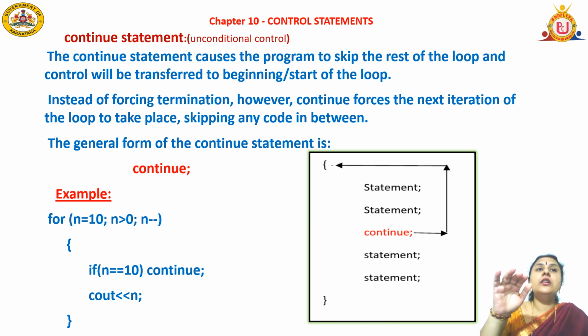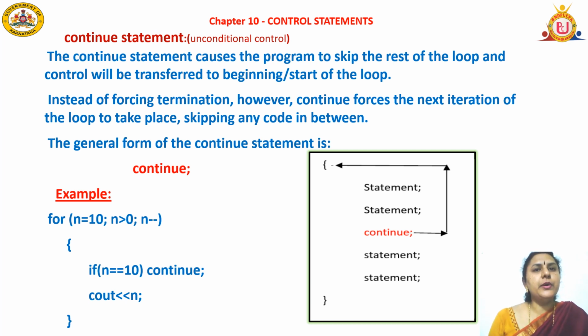So break will terminate the loop and it will come out of the block, but continue will go back to the statements. Instead of forcing termination, continue forces the next iteration of the loop to take place, skipping any code in between. The general form of the continue statement is statement 1, statement 2, continue. So it will go back to the loop. Next, statements 3 and 4 will not be executed.